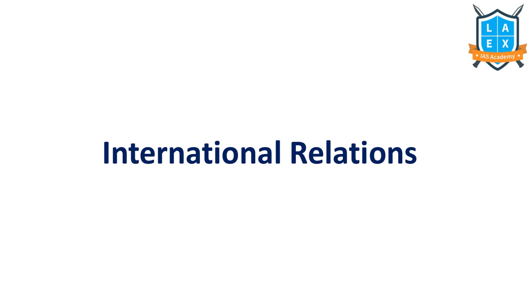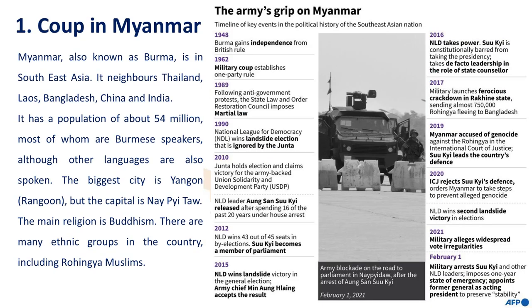Now, let us discuss international relations related concepts. Next issue is the coup in Myanmar. Myanmar, which is also known as Burma, is a Southeast Asian and East Asian country. It neighbors Thailand, Laos, Bangladesh, China, and India. It has a population of about 54 million.